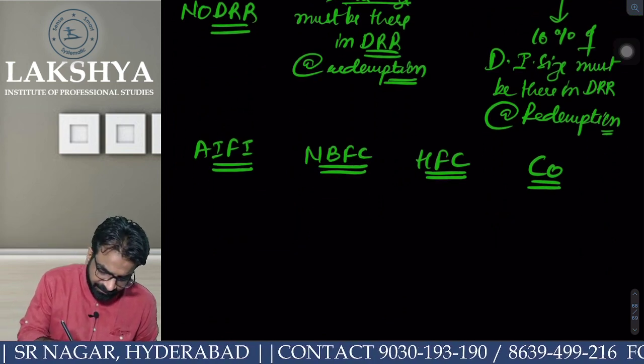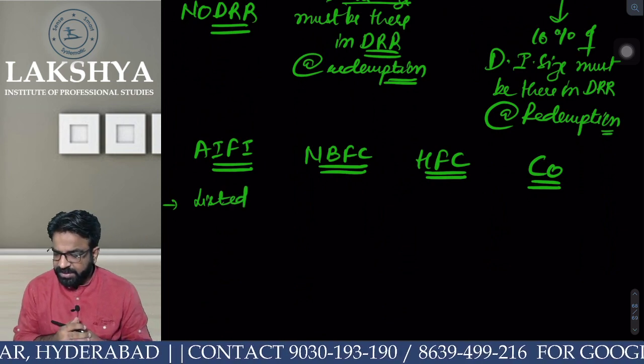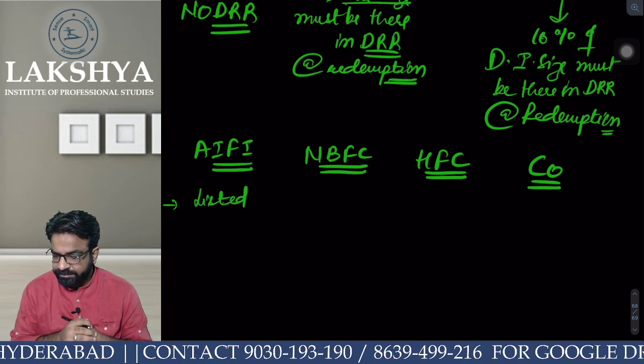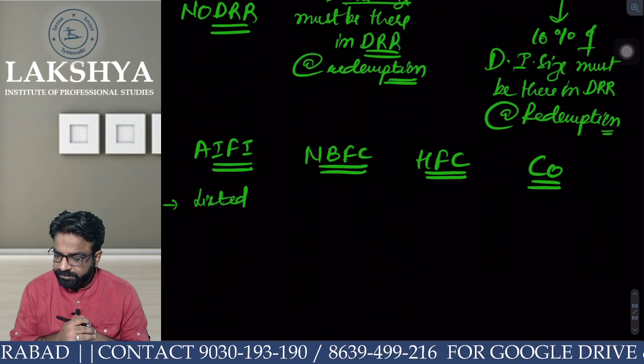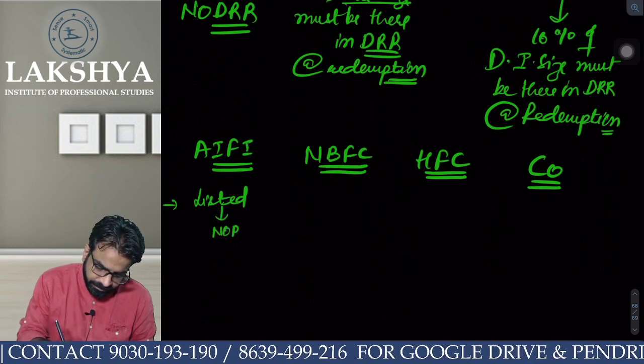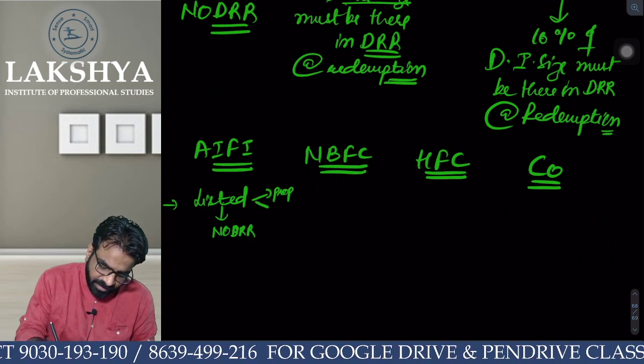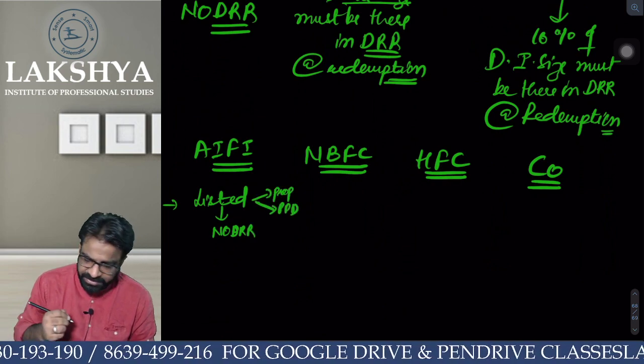I am an AIFI. I am listed. Tell me one thing. What is the answer? I am a listed AIFI. Required or not required? No DRR, either via prospectus or via private placement of debentures. Am I correct or not?